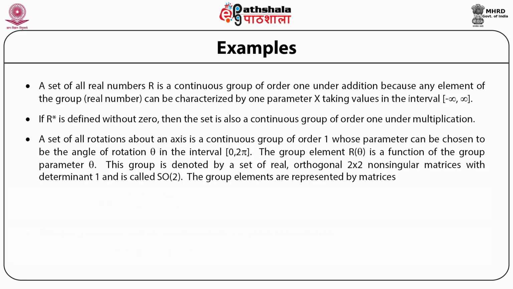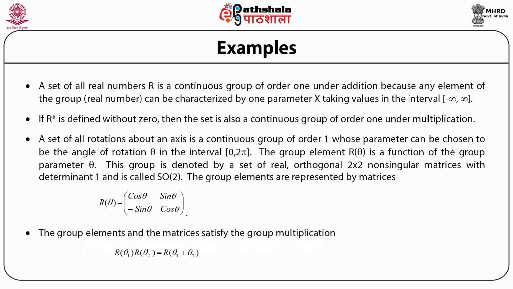The group elements are represented by the matrices R theta, given by a 2 by 2 matrix with entries cosine theta, sine theta, minus sine theta and cosine theta, which, if you remember, represents a rotation by an angle theta in the xy plane about the z-axis, which takes a vector in two-dimensional space xy to x prime y prime.